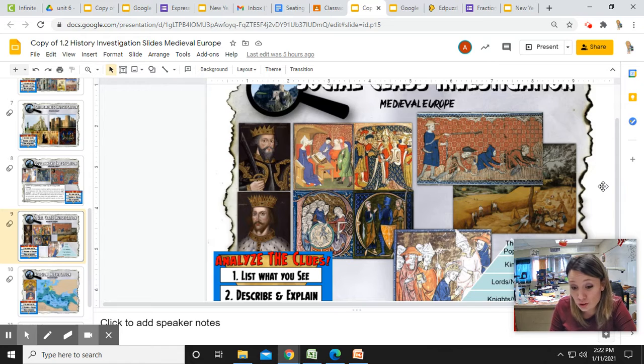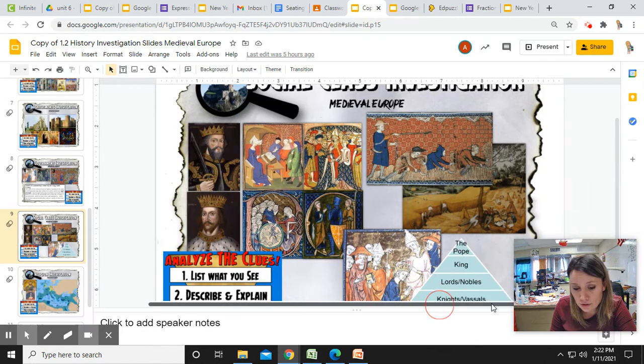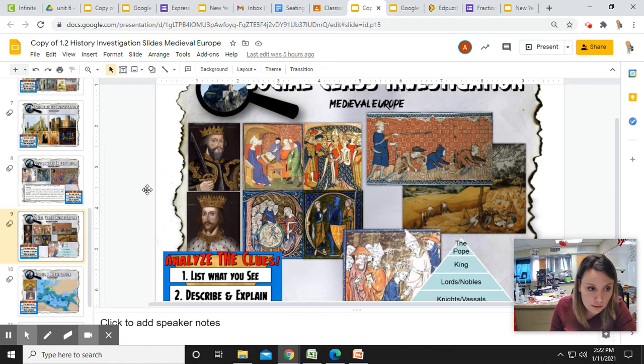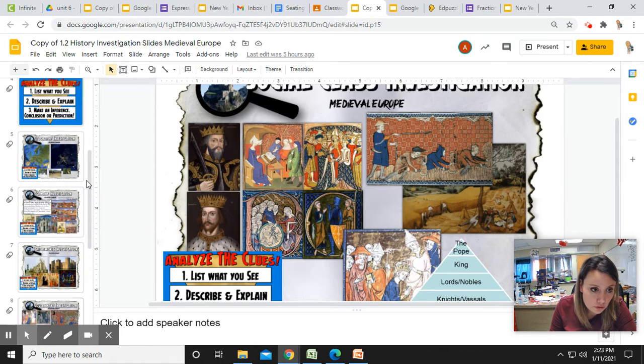So what do you see, or who do you see? For example, you could put people working, and then you could take a guess as to what that class is. That could be the peasants, if you think that's the peasants. Maybe it's the vassals. Then you can conclude maybe on the whole thing. So that could just be one clue. All right, so I believe I covered all of those.